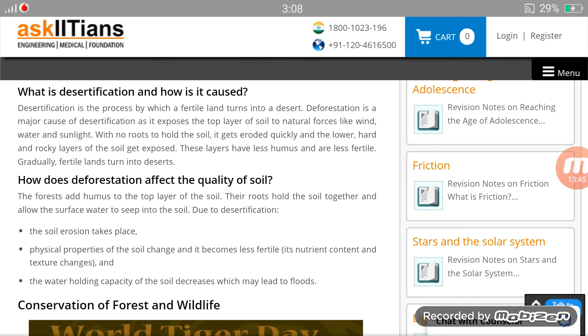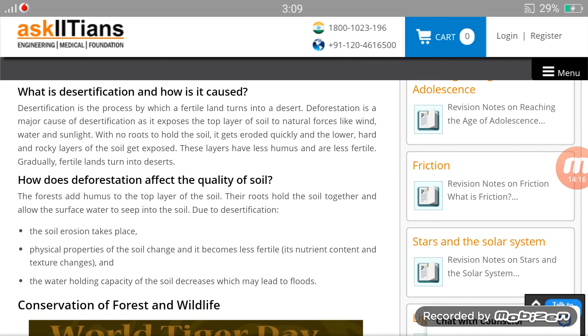What is desertification and how is it caused? Desertification is the process by which a fertile land turns into a desert. Deforestation is a major cause of desertification, as it exposes the top layer of soil to natural forces like wind, water and sunlight. What it means is that desertification means conversion of fertile land into a desert, a barren land.